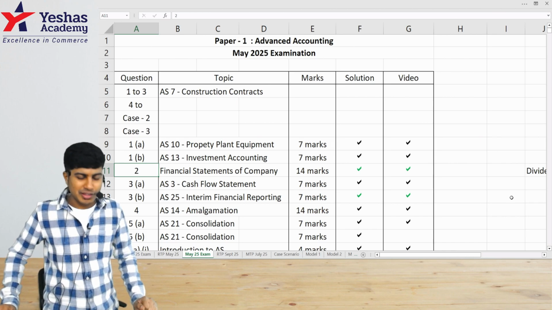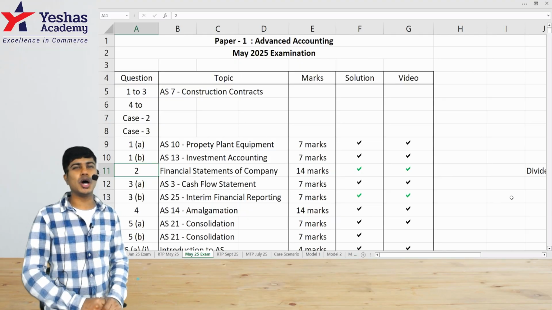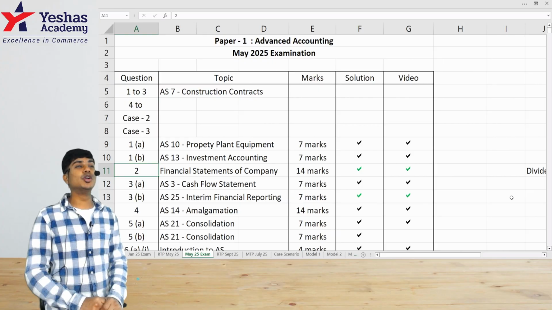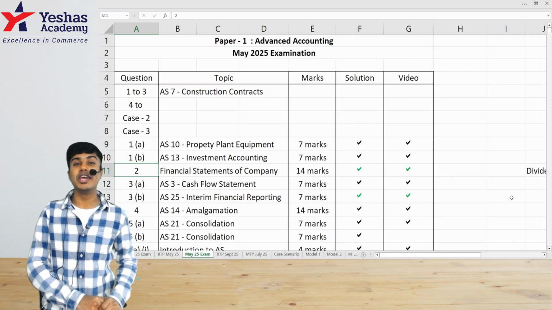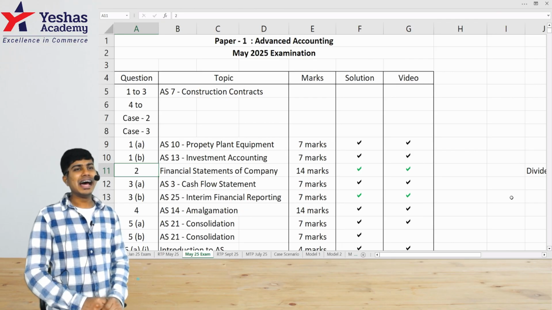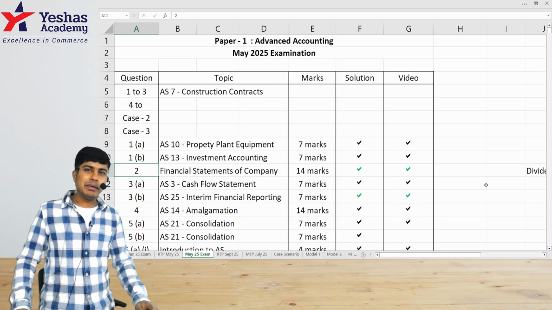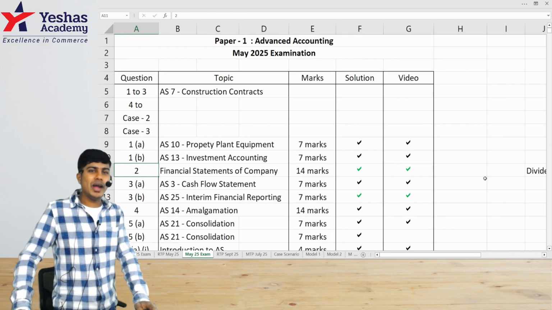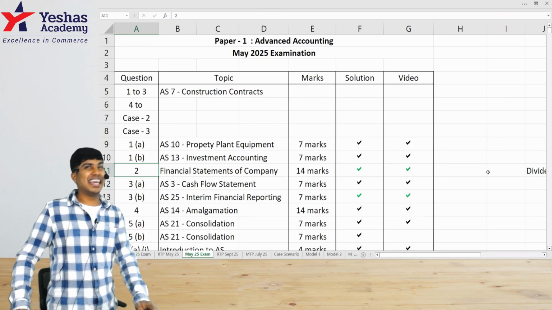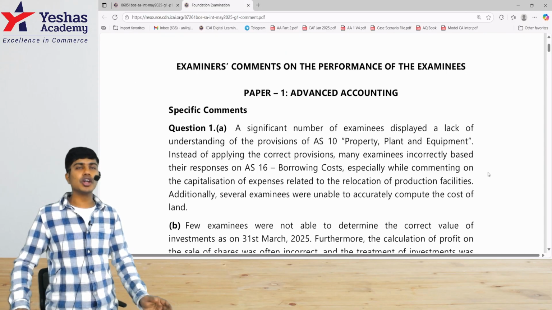Examination round the corner. There are certain mistakes that your dear friends who wrote the exam in May 2025 made, which I don't want all of you to repeat when you give your examination in September 2025 or onwards. And these are not mistakes that I have found which I'm screaming about. These are the mistakes that your evaluators, or what we call examiners, found, which they've given as a detailed set of comments for us to learn from.